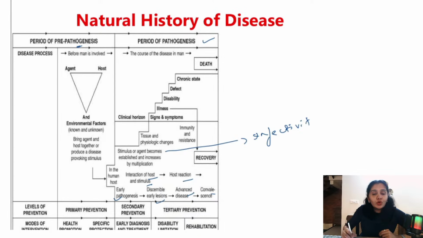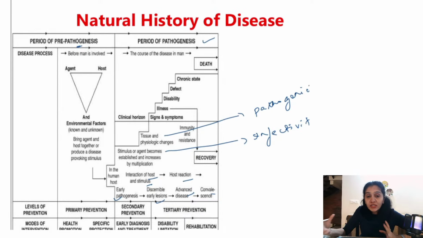The next thing is tissue and physiological changes. So what is this known as? Pathogenicity. Ability of the organism to induce cellular level changes, or induce disease, is known as pathogenicity. All right. All those who get infected won't develop disease. Okay. So this is known as pathogenicity.